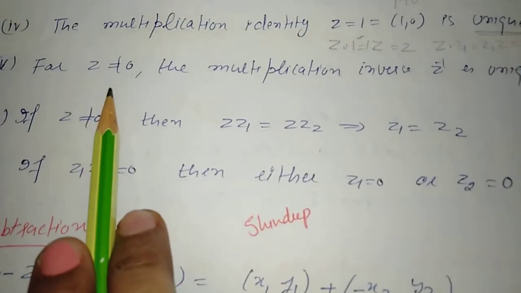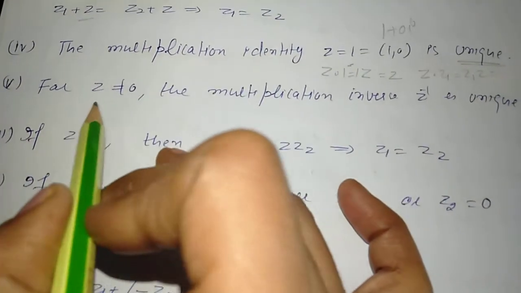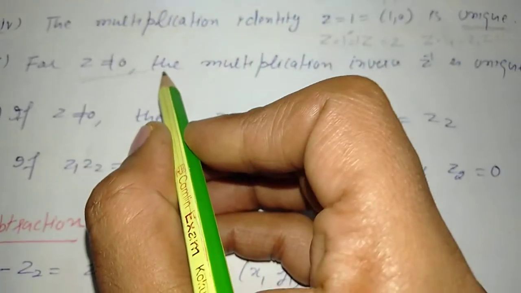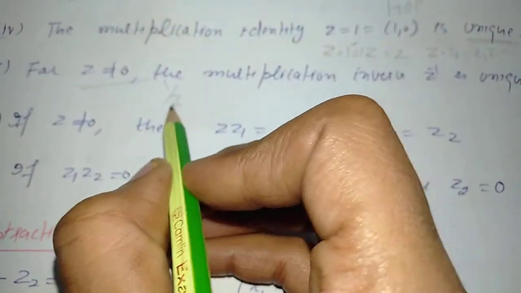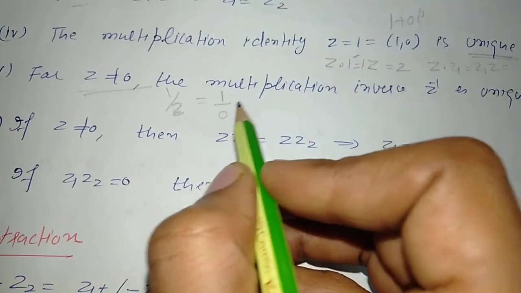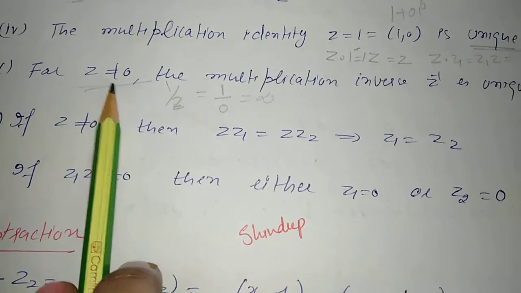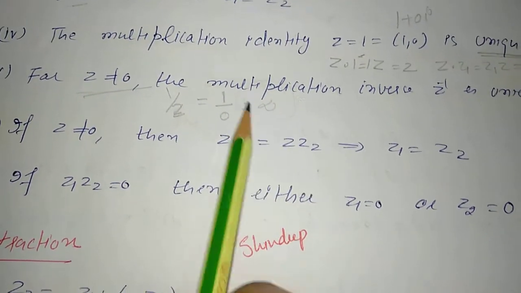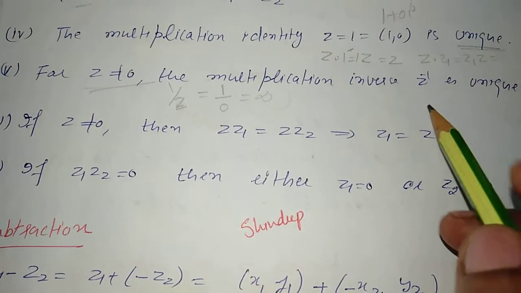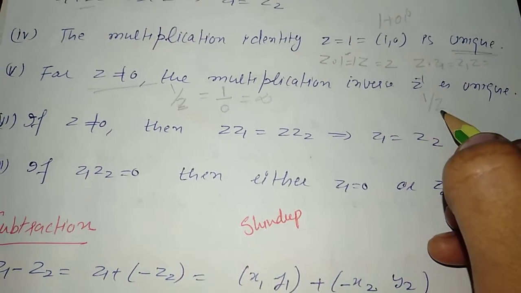So for a non-zero element, if z is not equal to 0, we always have a multiplicative inverse. Why have we imposed a condition of a non-zero element? Because 1 by z, if z is equal to 0, will be 1 by 0, and what is 1 by 0? That will become infinity. So infinity is out of our range. So if z is non-zero, then we can talk about the inverse of z, and we write the inverse of z as 1 by z.